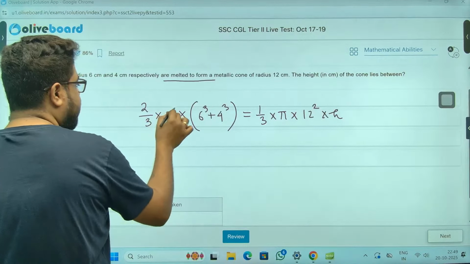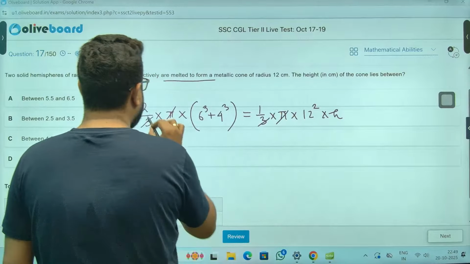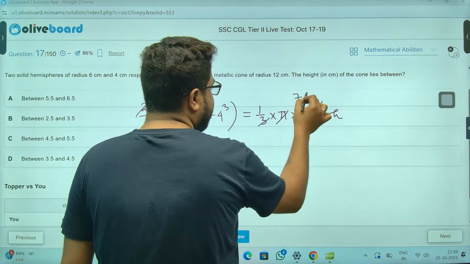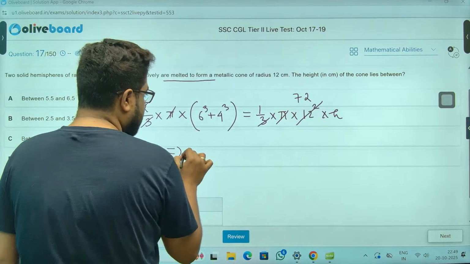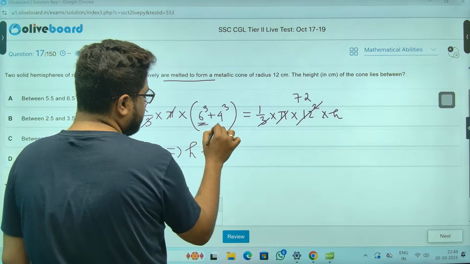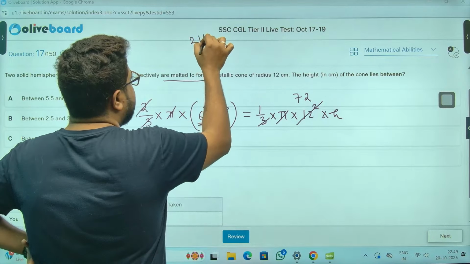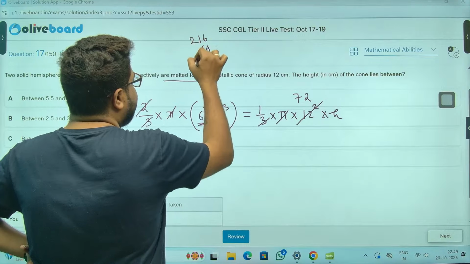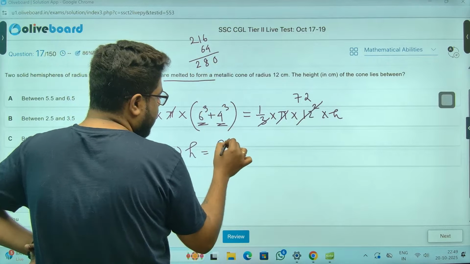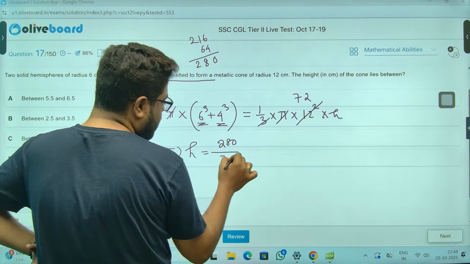Let's calculate. Pi by 3, 3 pi gone, 2. This is 72, 144 by this. So h will be 216 plus 64, 280, divided by 72.